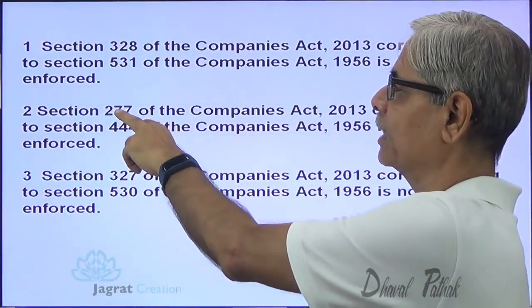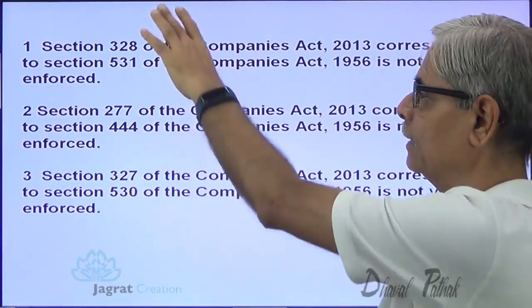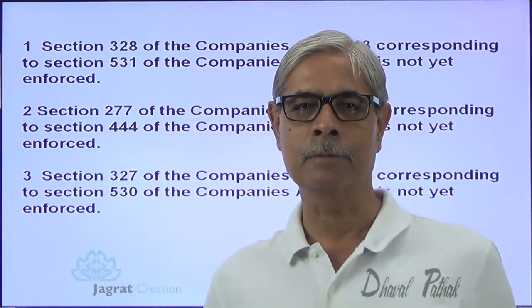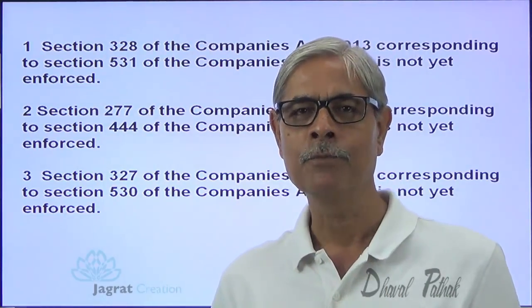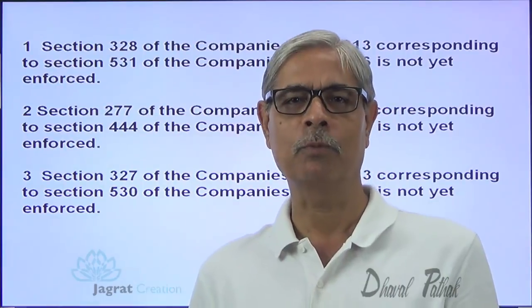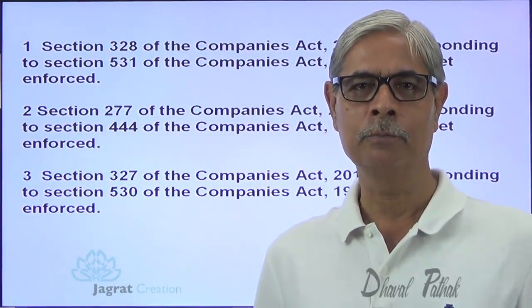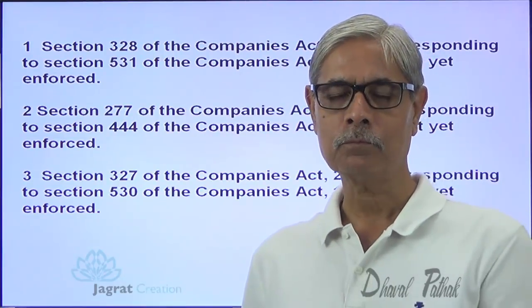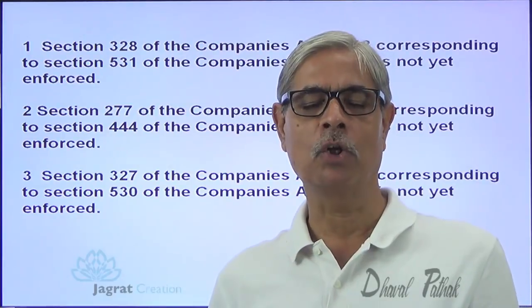Same is the case with Section 227 and 444, Section 327 and 530. So these are the relevant important sections for the purpose of accounting of liquidation. All the details of these sections will be explained to you in course of time in my various videos which I am going to upload within 1 month.